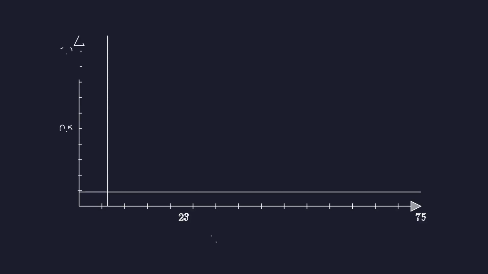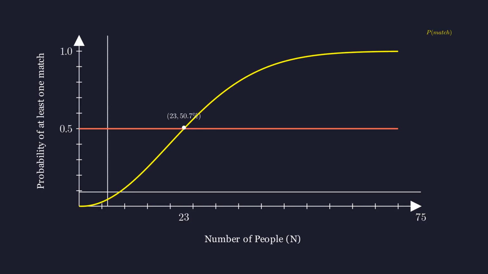On this graph, the horizontal axis shows the number of people in the room, and the vertical axis shows the probability of at least one shared birthday. Notice how the curve crosses the 50% line right at 23 people, and look how steeply it rises. By the time we reach 57 people, the probability has skyrocketed to 99%. It's almost a certainty that there will be a match.